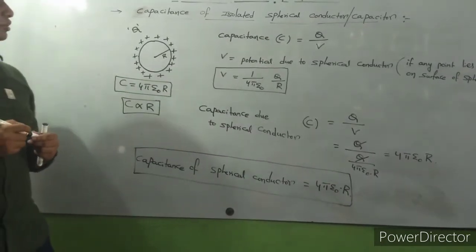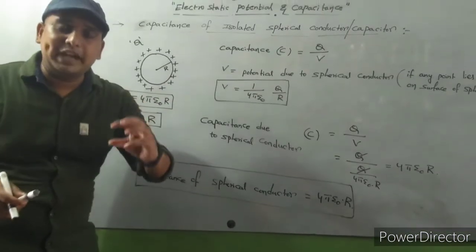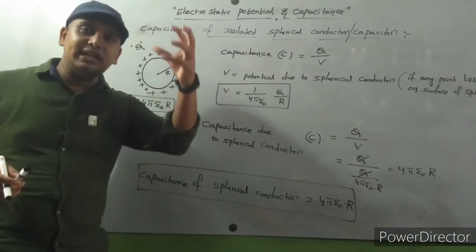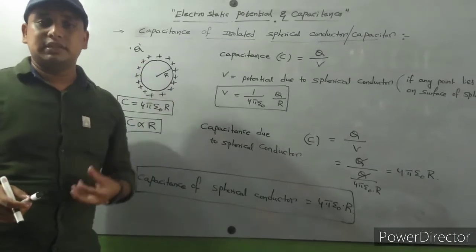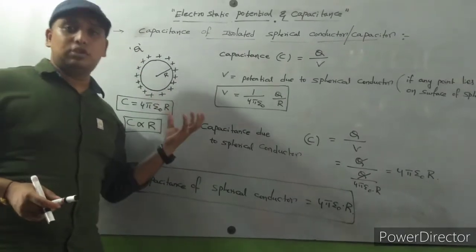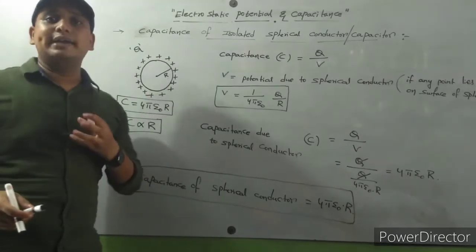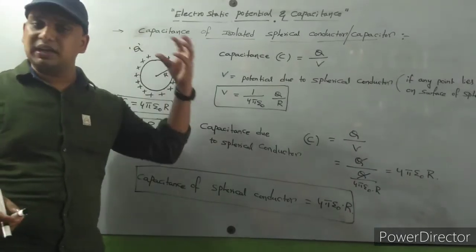If the radius of the sphere increases, then definitely the capacitance also increases. So this is about the capacitance of an isolated spherical conductor.